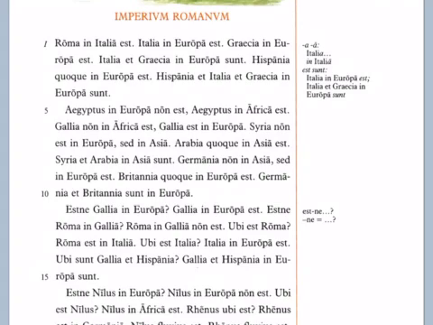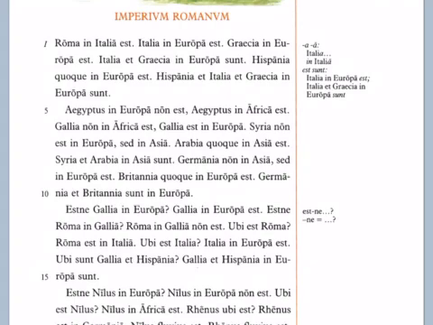And notice again on each of these sentences that when you have the preposition in, those words following have the long mark on the final A. Again, noting, hey, I'm an ablative case, that is, I am an object of the preposition in. Britannia quoque in Europa est. Britain is also in Europe. Germania et Britannia sunt in Europa. Germany and Britain are in Europe.